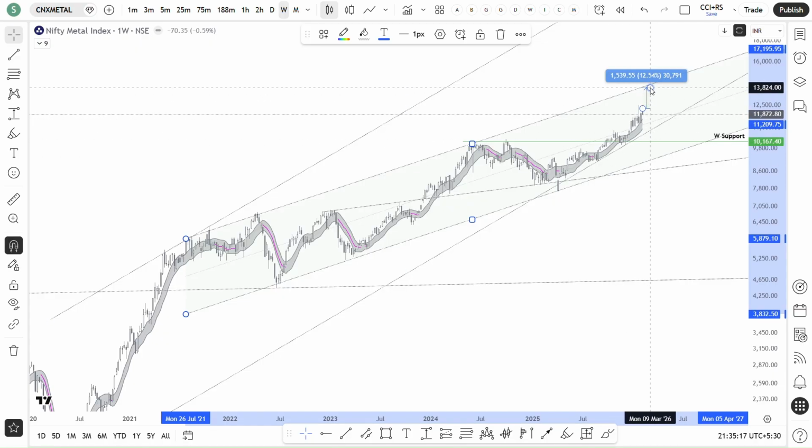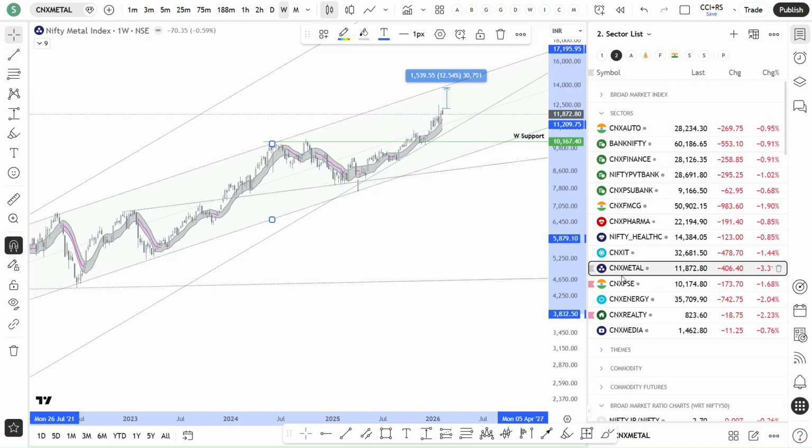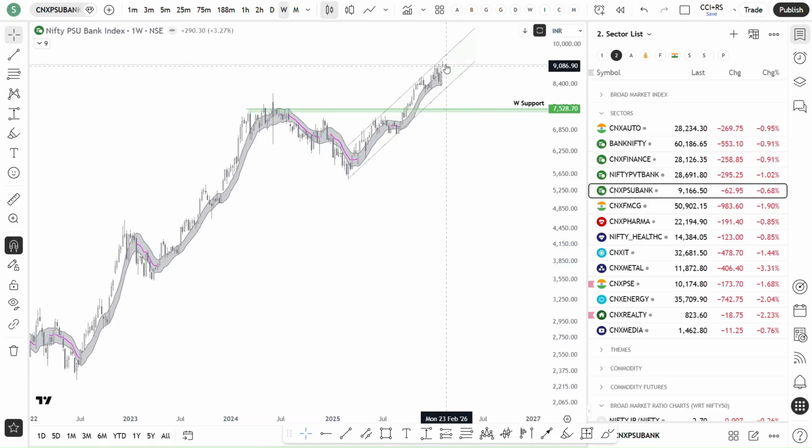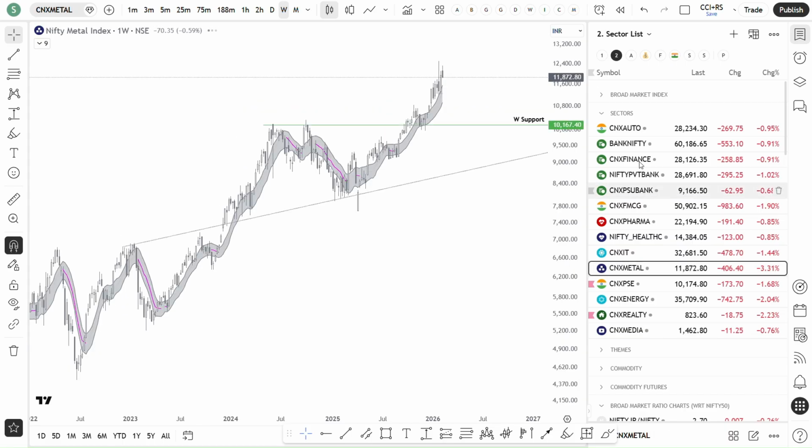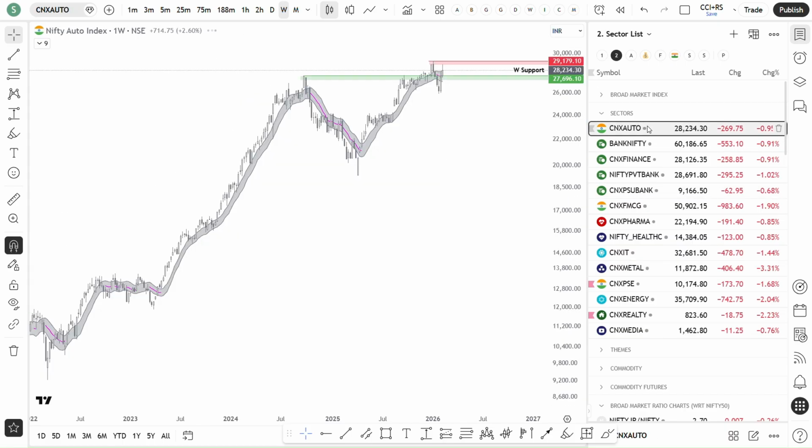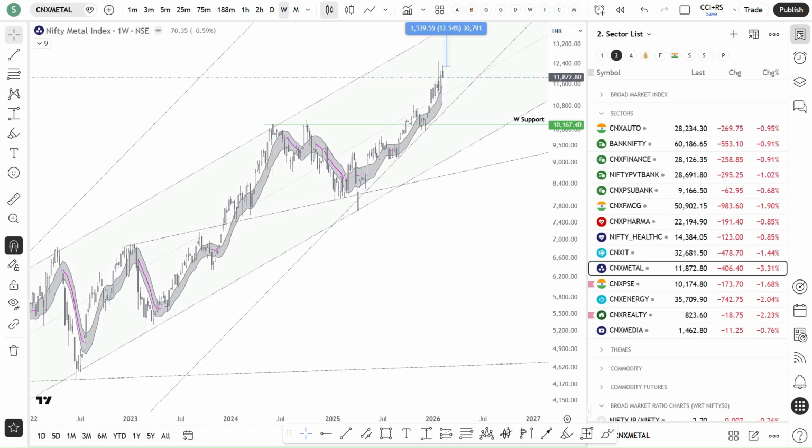So what and all indices sectors we have seen as of now. One is PSU Bank, where some room is left to reach the resistance, and the other is metals, and one more is auto. Auto is already in positive bias. Yeah, auto, PSU Bank, and metal, where some room is left for upside.